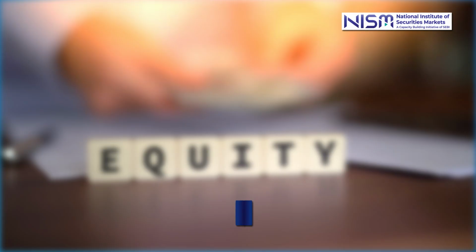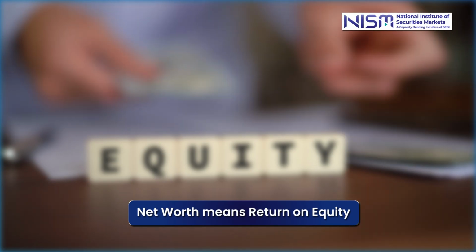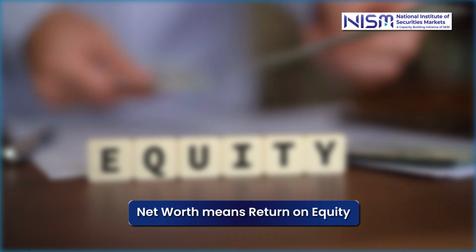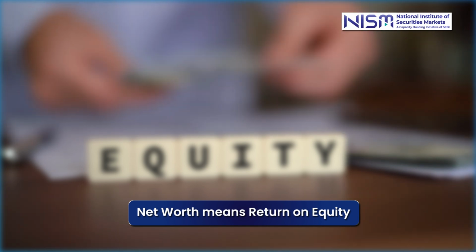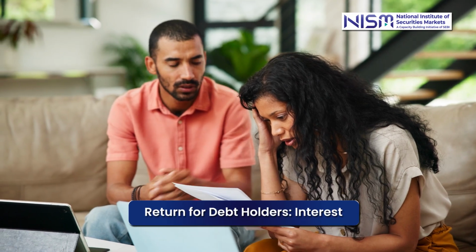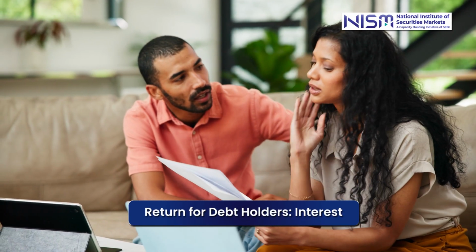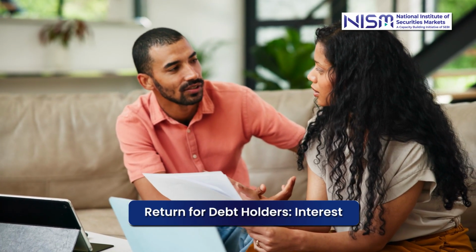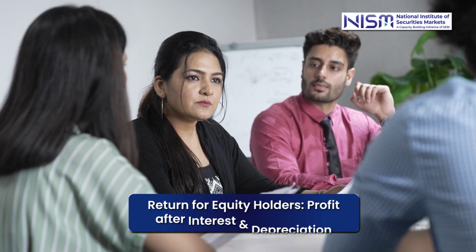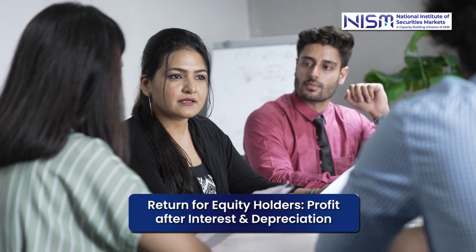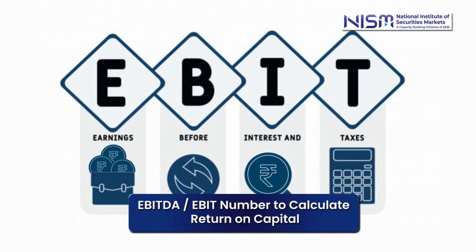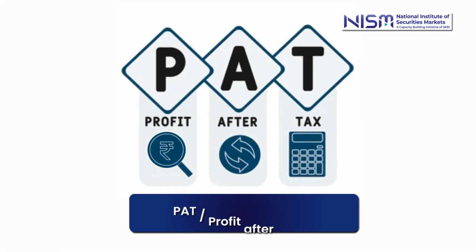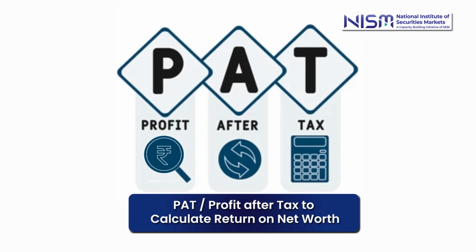What is the return on net worth? The net worth means the equity. Return on net worth and return on equity are synonymous terms. The numerator in either of the ratios is the return number and the denominator is the capital employed or the net worth. When we have the denominator as the capital employed, the numerator would be the return available to equity shareholders and the return available to debt holders. What is the return available to debt holders? Interest. What is the return available to equity holders? Profit after interest and depreciation. The EBITDA or the EBIT number is used for calculating the return on capital employed, whereas for the return on net worth, the PAT, or the profit after tax, is used because that is available to the equity shareholders.